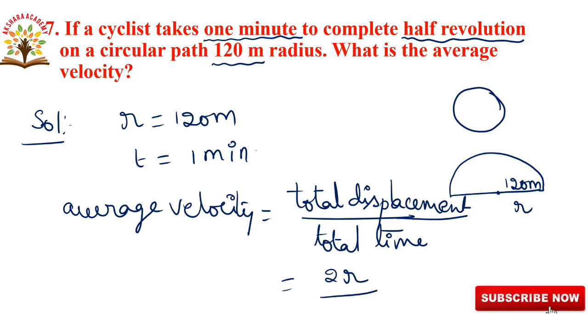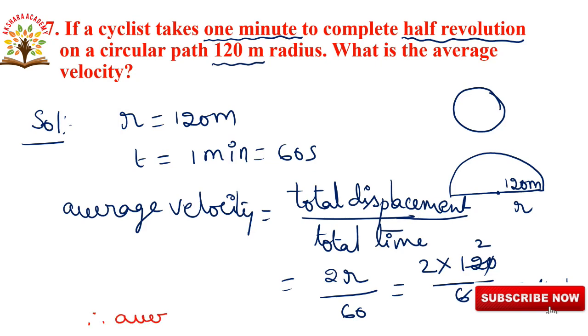1 minute is equal to how many seconds? 60 seconds. So converting into seconds, substituting the 2r value, nothing but r is 120, by 60. Taking cancellation, 0 0, 6 1s are 6, 6 2s are 12, 2 2s are how much? 4. So 4 meters per second. Therefore, for a half revolution the average velocity is equal to 4 meters per second.